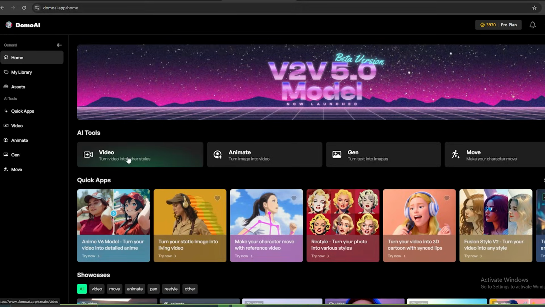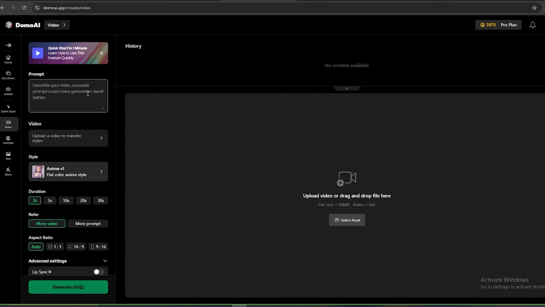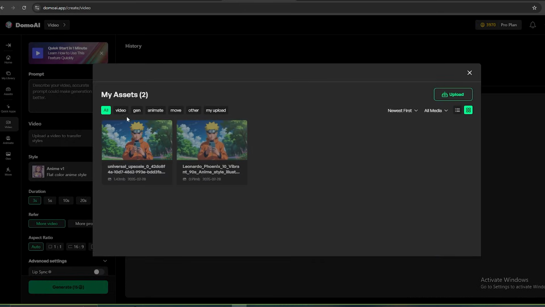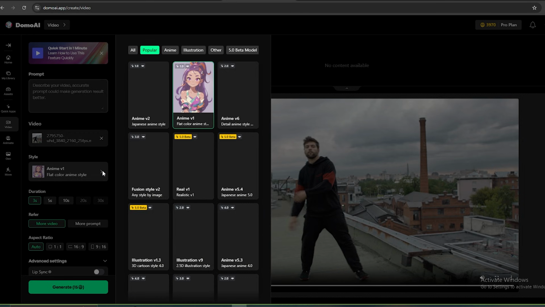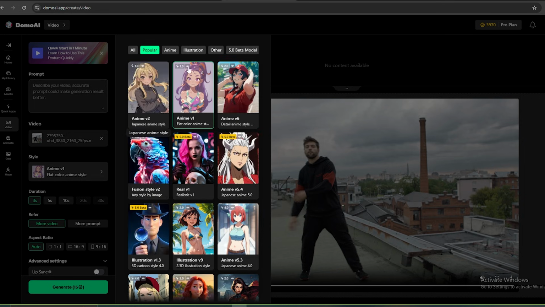Now, I'm going to try this video feature. With this feature, you can convert existing video to anime videos, and it's really simple. First, upload the video you want to convert to an anime. After that, you need to select an anime style for it. There are several styles available. Some of these styles look really cool. So I'm going to select one of these styles.